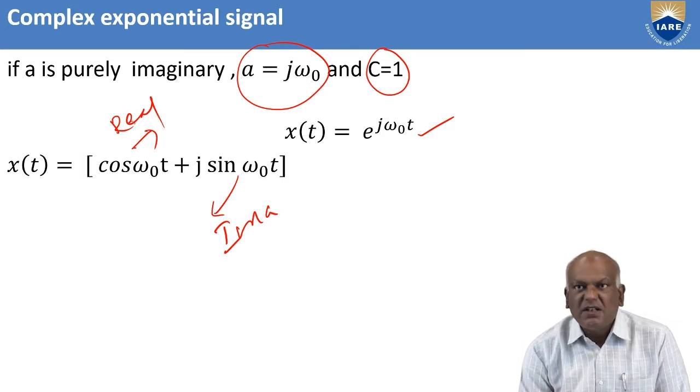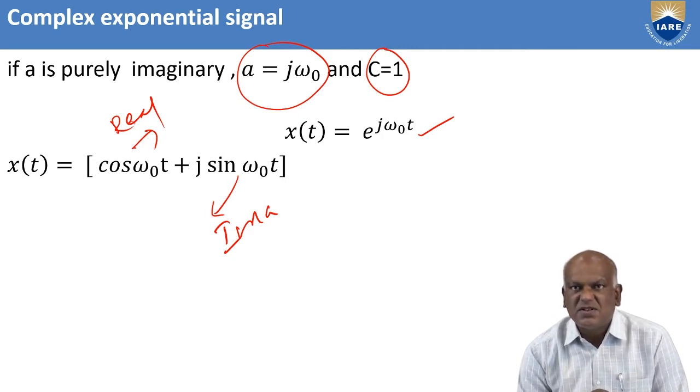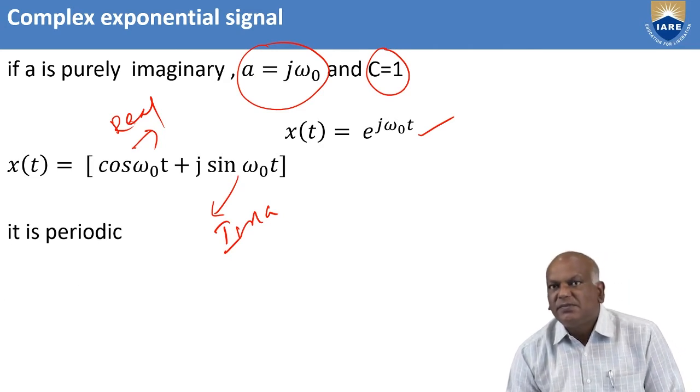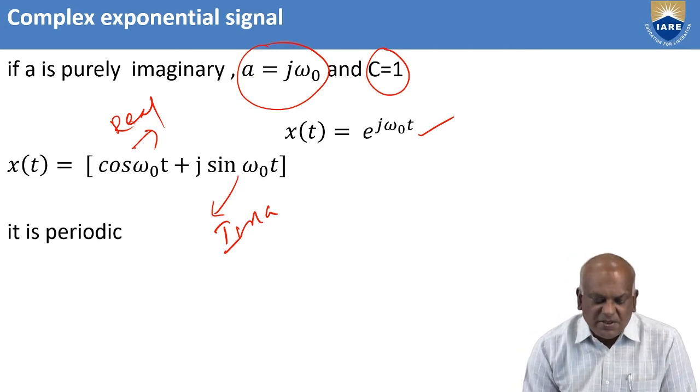And also you can say that x of t is nothing but a sinusoidal signal, and it is also periodic. What is the periodicity condition?